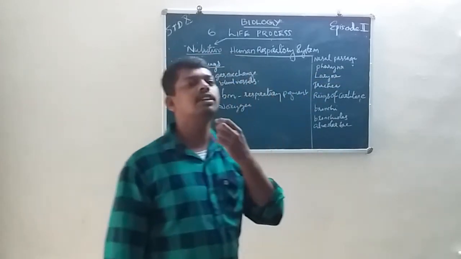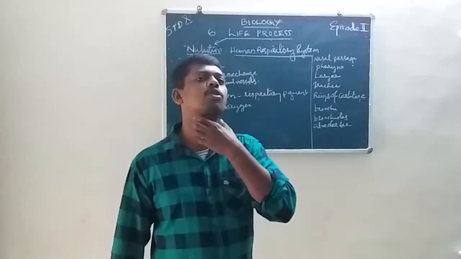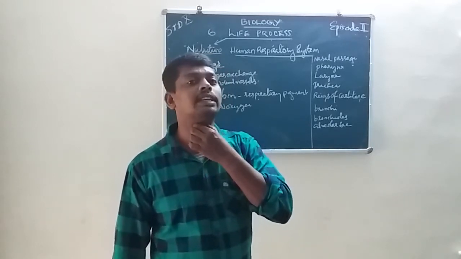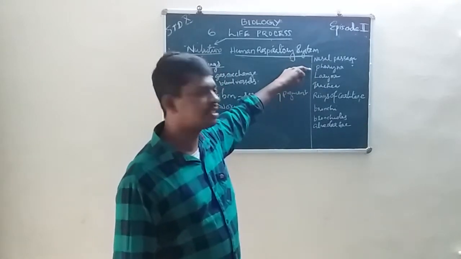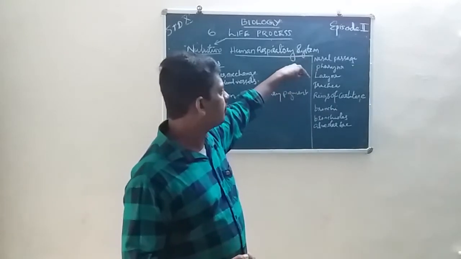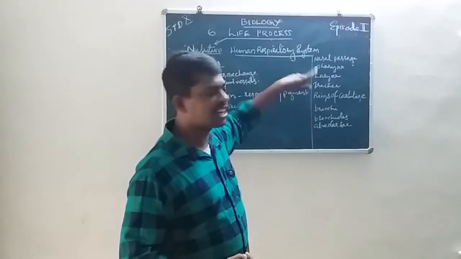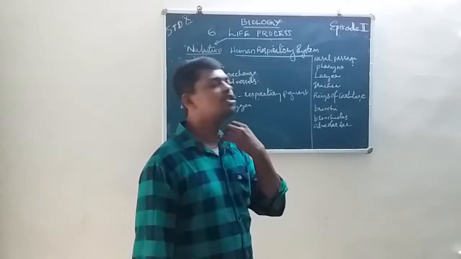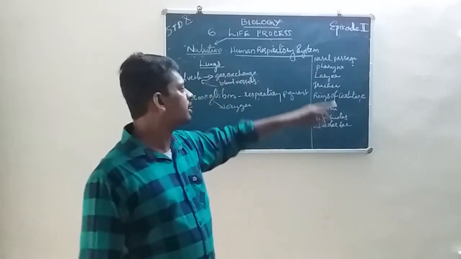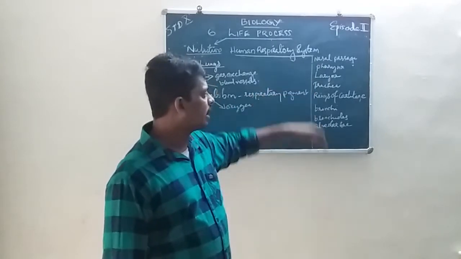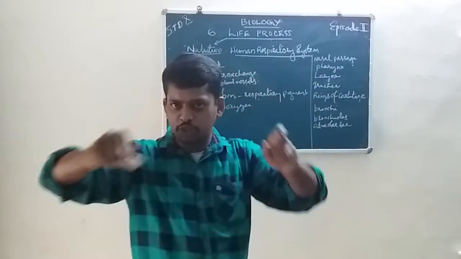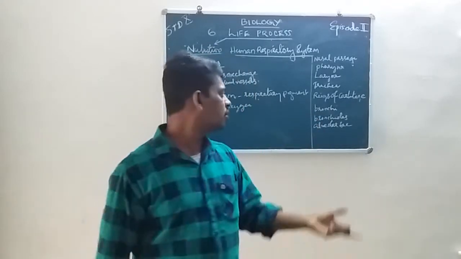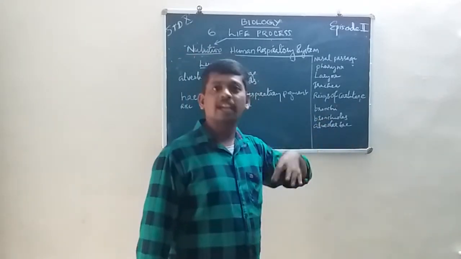Next is the pharynx, the connection of the nostrils with the mouth end. The next is the larynx. Then the trachea. The trachea is the longest, with rings of cartilage. The trachea divides into two main branches called bronchi, which divide into smaller branches called bronchioles.